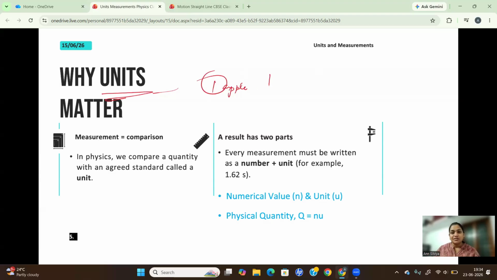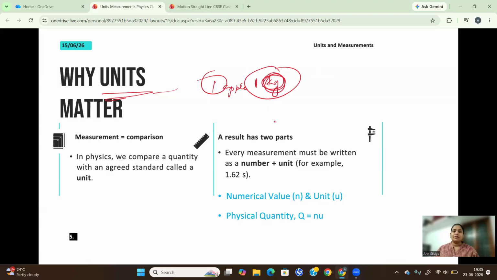Only if you say 1 kilogram will you get 1 kilogram of apple, because that value is significant only when the unit is associated with it. So that's why unit is very, very important.